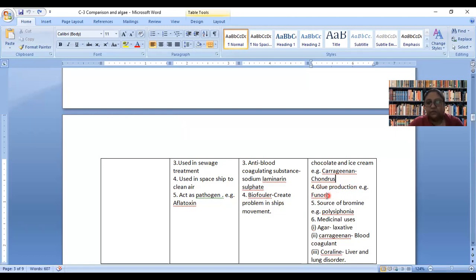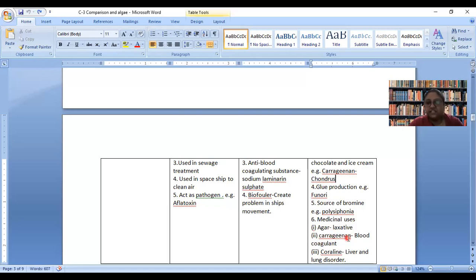So we can use fumarate for production of glue. There are sources of bromine, for example, polysiphonia. And many a time agar-agar is used as a laxative. What do we mean by laxative? Laxative is something which is keeping the passage of stool easier, like isabgol, similar to that.